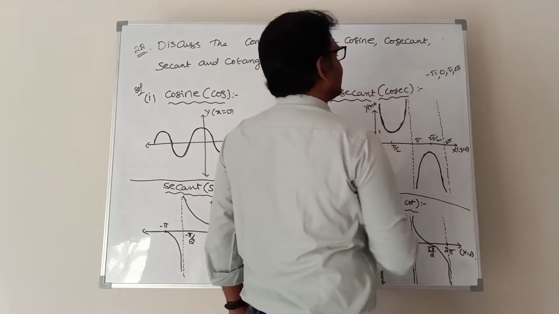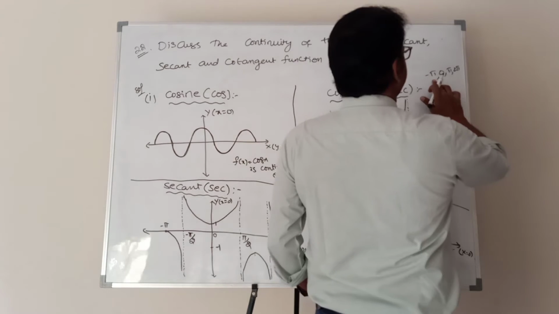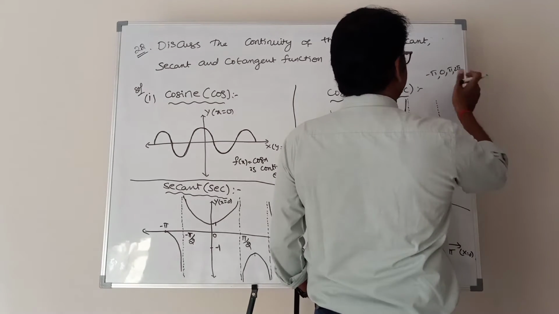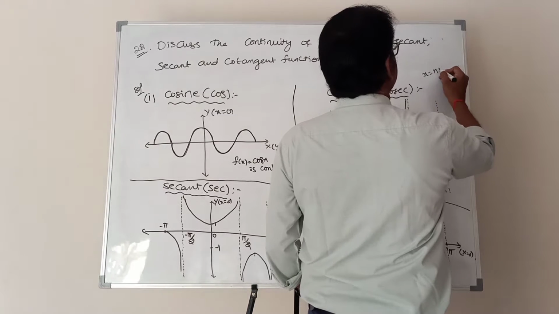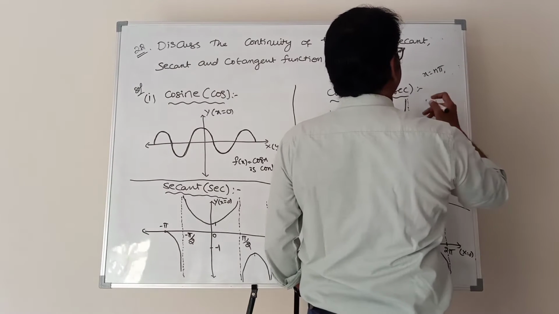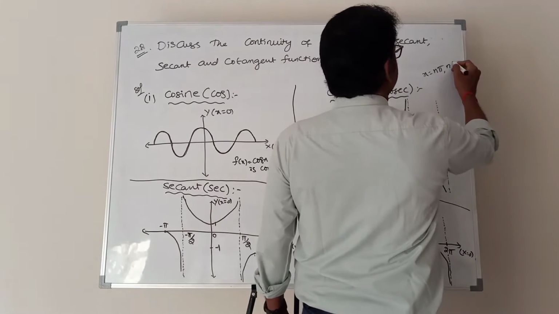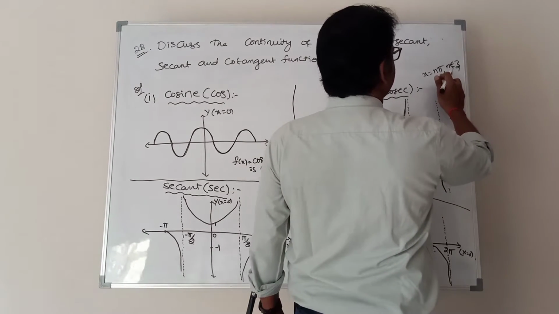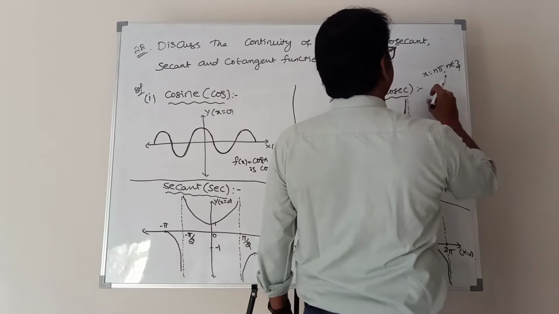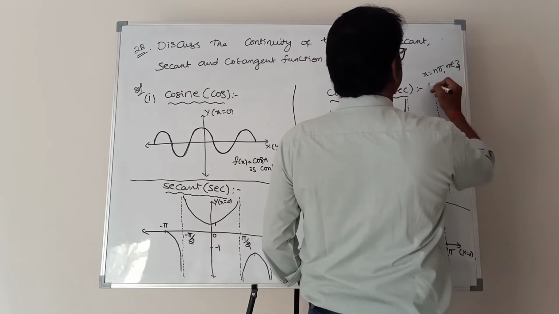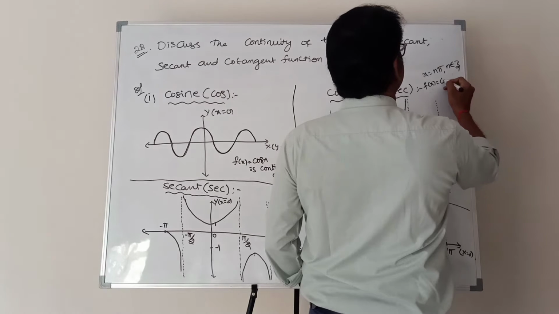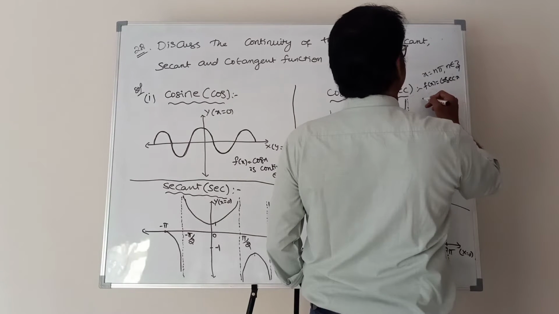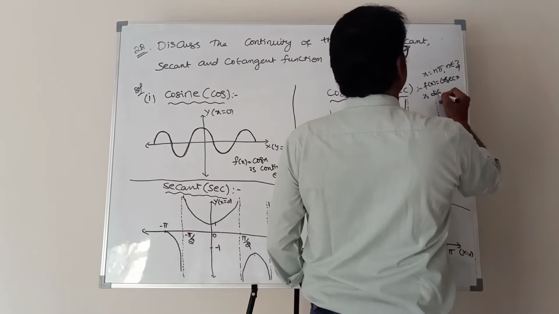That's why this graph is discontinuous at minus pi, plus 2 pi, minus 2 pi, minus 3 pi. That means if x is equal to n pi, where n belongs to integers, it may be 1 pi or 2 pi or 3 pi or minus 1 pi or minus 2 pi, this graph is discontinuous. At x equal to n pi, f of x equal to cosecant x is discontinuous.